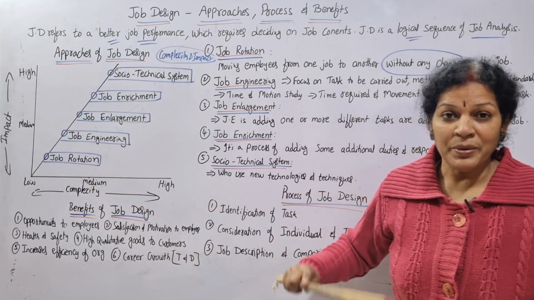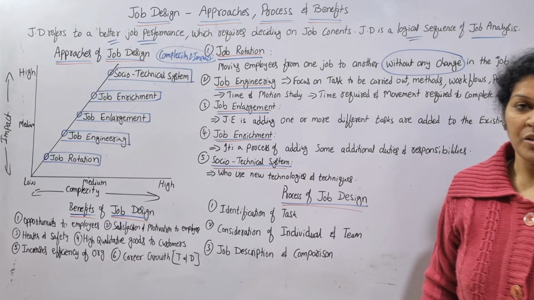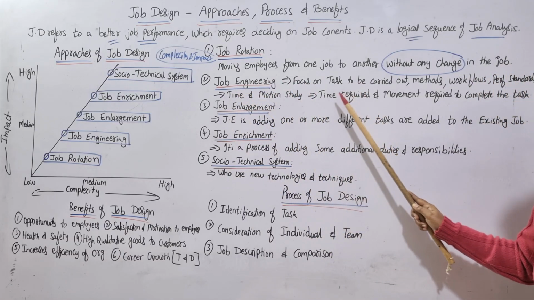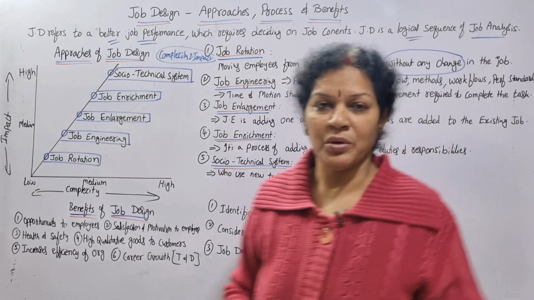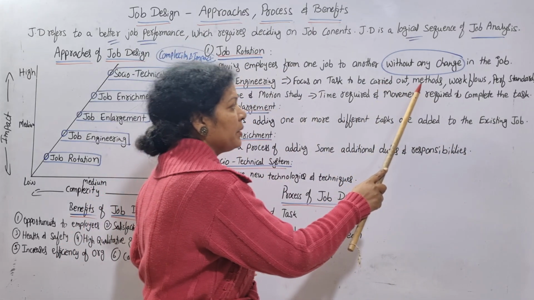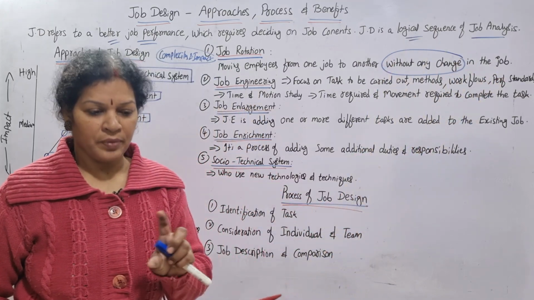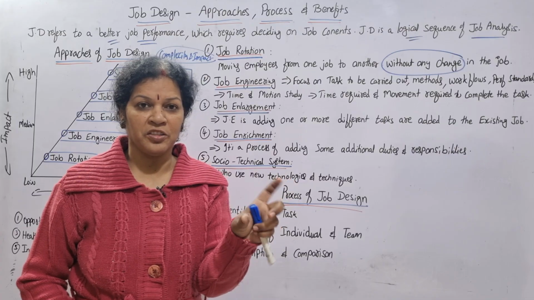Then we will increase a little bit, that is job engineering. What is job engineering? Job engineering focuses on the task to be carried out, how the work is to be carried out, methods, workflows, and performance standards. His main job nature, his performance, his workout, his flow.